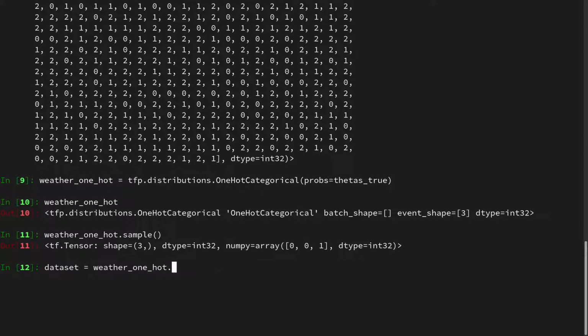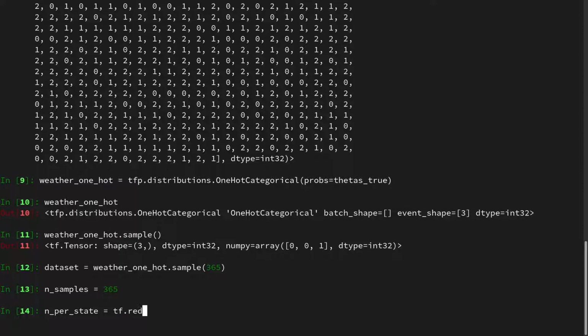And we can also create a dataset, which will just be sampling the one-hot categorical distribution multiple times. And for instance, let us sample it 365 times. Then we have the dataset, and we can also note down the number of samples we used, which was 365. Then let's derive the N_D, or the number of observations per state, and I will call this n_per_state, or n_per_cloudy, n_per_rainy, and so on and so forth.